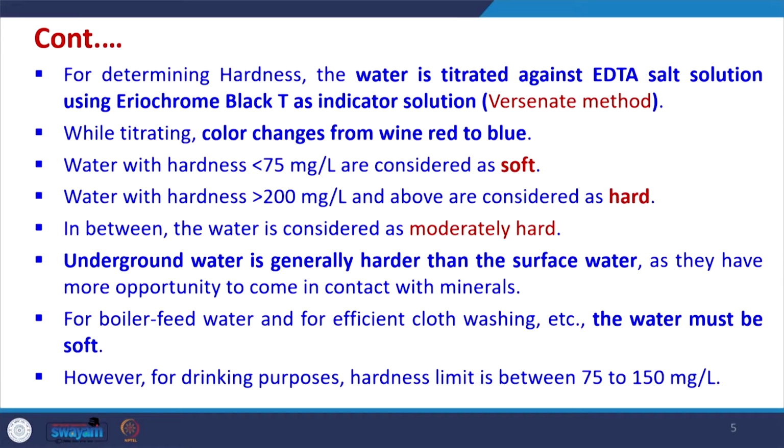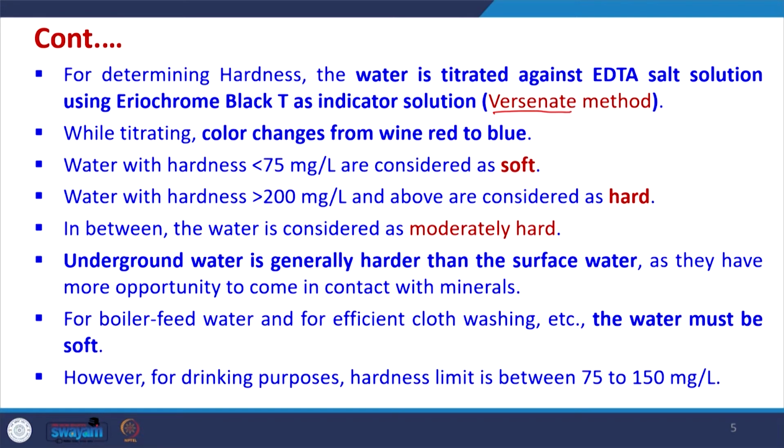So, how do we determine the hardness? For determining the hardness in water, the very common method is that water is titrated against EDTA salt solution using Eriochrome Black T as indicator, and this method is called the Versenate method. During the titration the color changes from wine red to blue, and there is a certain classification of water based upon hardness.